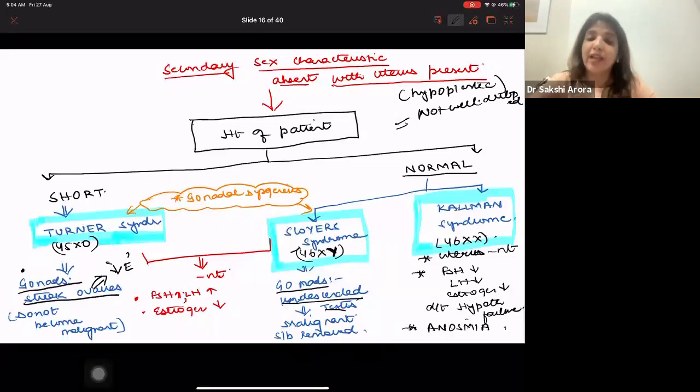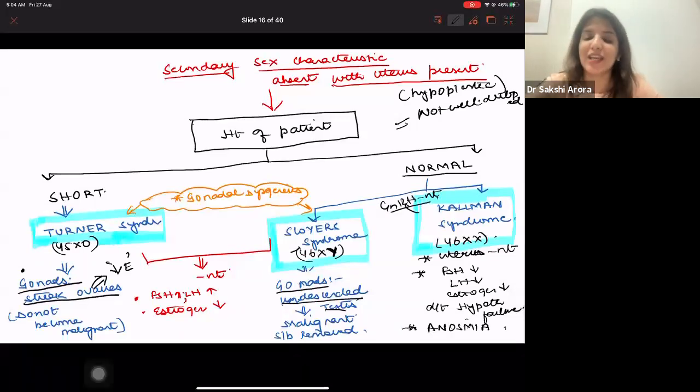Clear? Then a third condition, which could be when secondary sexual characteristics are absent and uterus is present and height is normal. It could be Kallmann syndrome. Now, what happens in Kallmann syndrome? In Kallmann syndrome, there is hypothalamic failure, right? That means GnRH is absent.